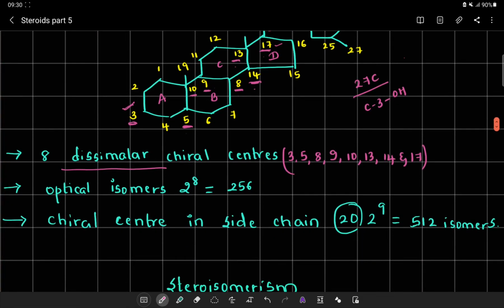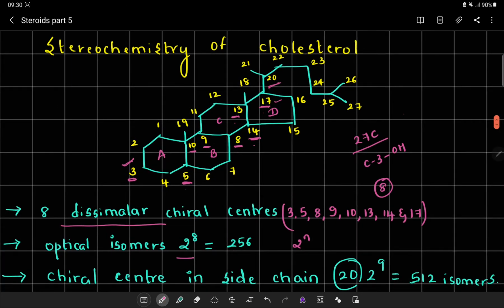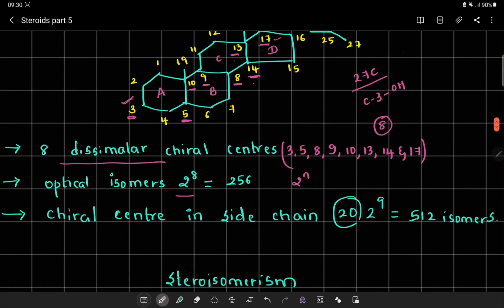Since the number of optical isomers is given by the formula 2 raised to n, because there are 8 chiral centers present, we get 2 raised to 8, which is equal to 256 optical isomers. If in the side chain also, that is at position number 20, there is a dissimilar chiral center, that also has to be considered.